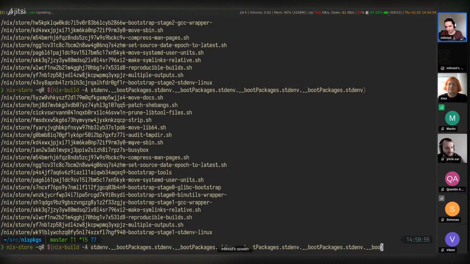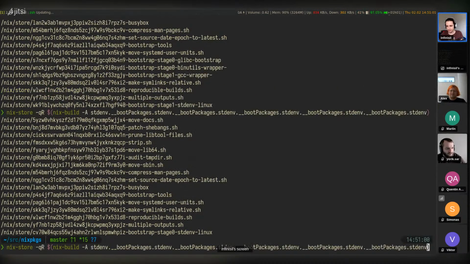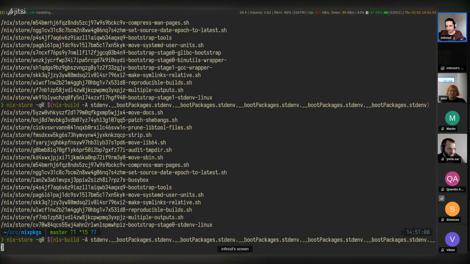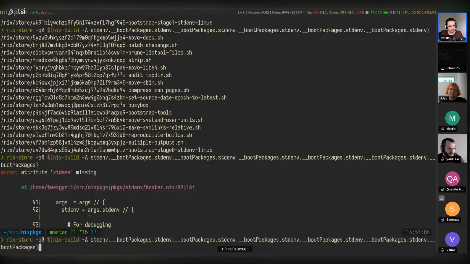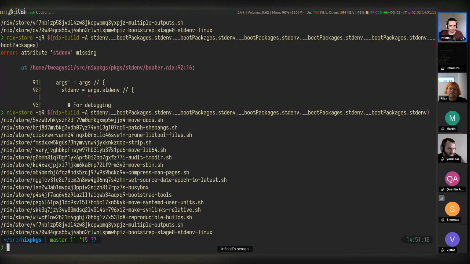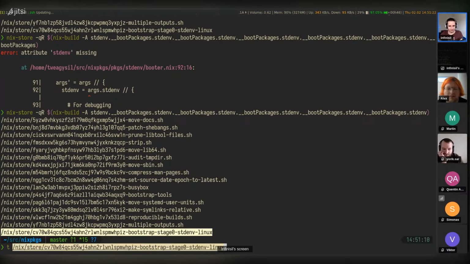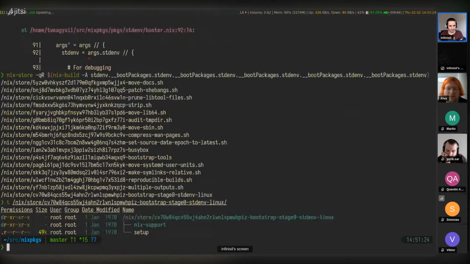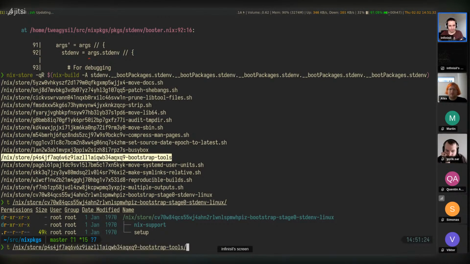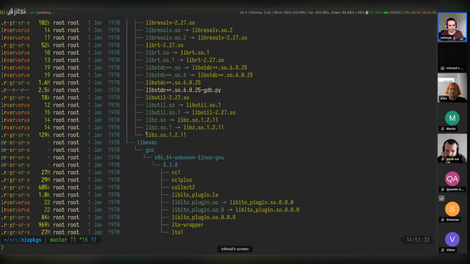And let's go to the last one we can see here. Bootstrap packages. Oh, now we have stdenv. Okay, I guess this is as far as it goes. So in this case, we just have a lot of shell files. We have busybox, we have bootstrap tools, and we have this. And yeah, that's about how it starts, as we saw. And in this case, actually, this barely contains anything. What about bootstrap tools? Oh, this is the one we saw earlier that contains all of these things.